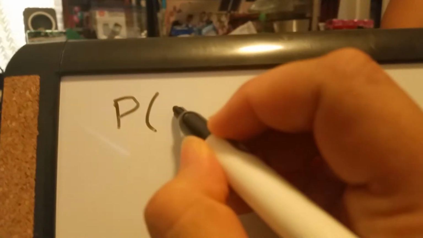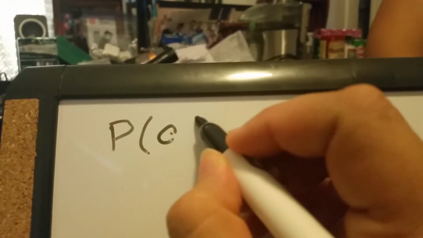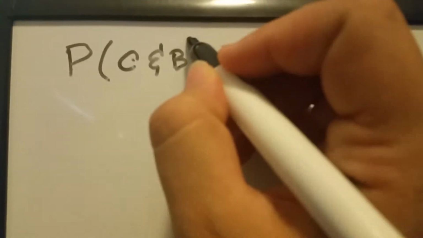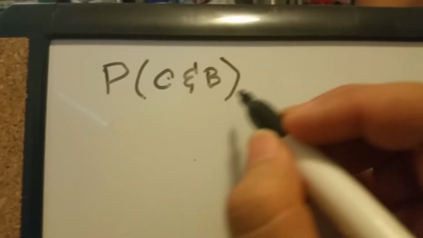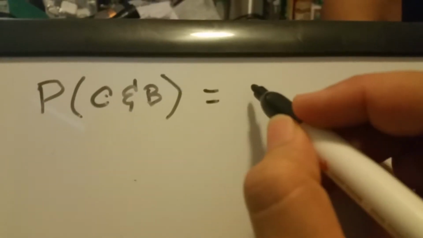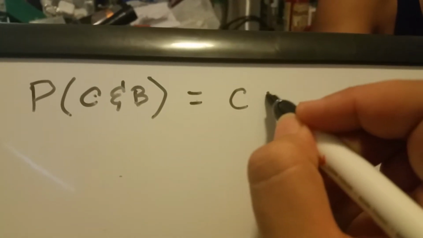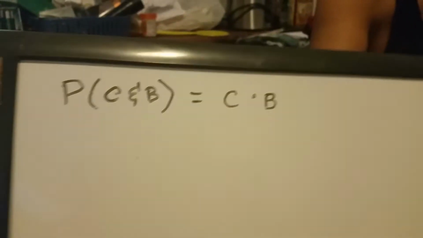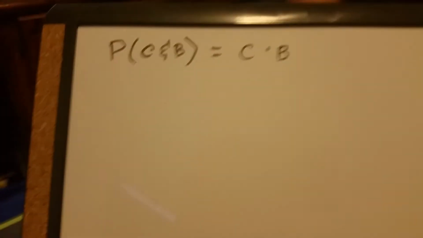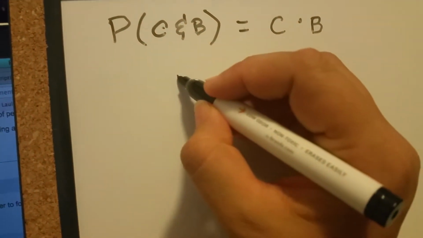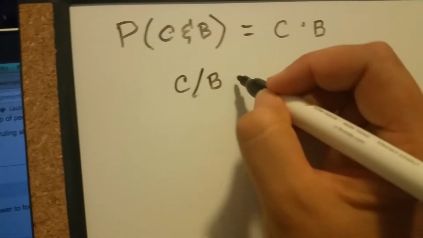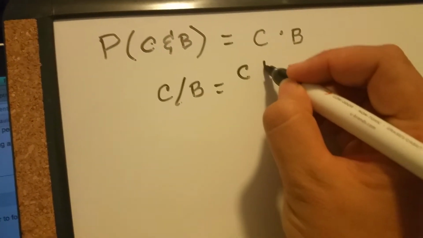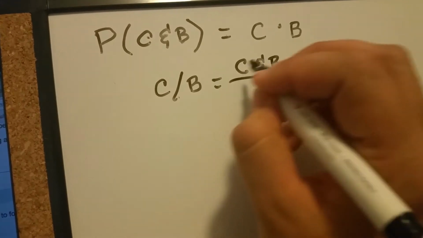Okay, if we were to write the formula, what they're looking for is P of C and B. We don't know what this is. If we were to just do the formula, we would think it would be C times B, but that doesn't work in this situation. We need to find out what C and B is. So we have to do the C given B, and then we have to do that formula to be able to find what this is.